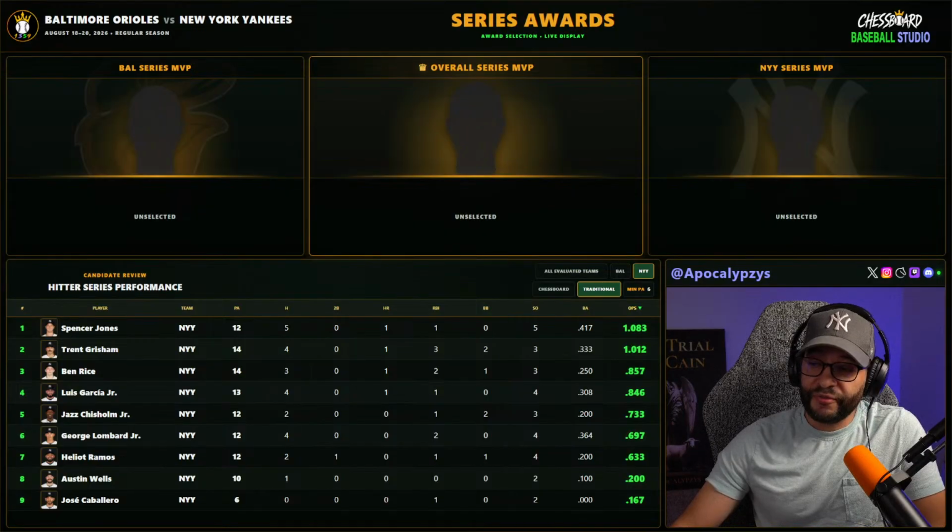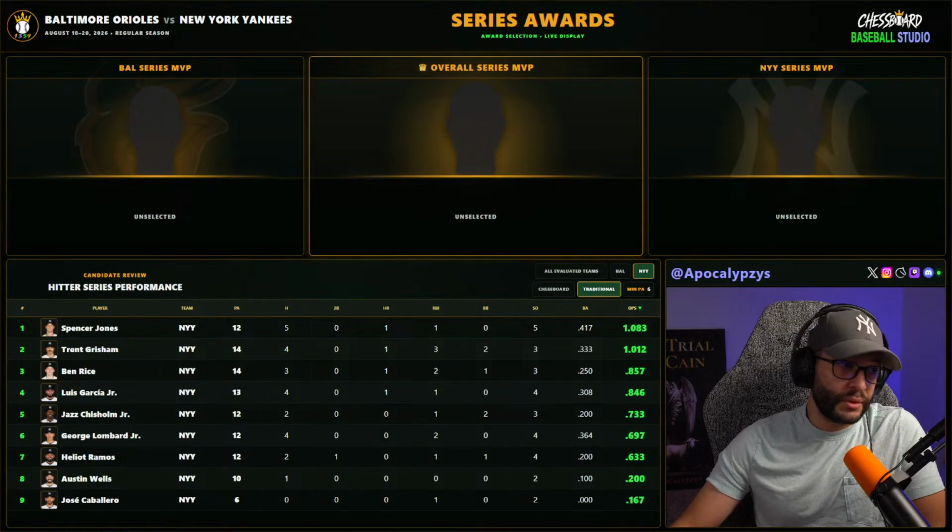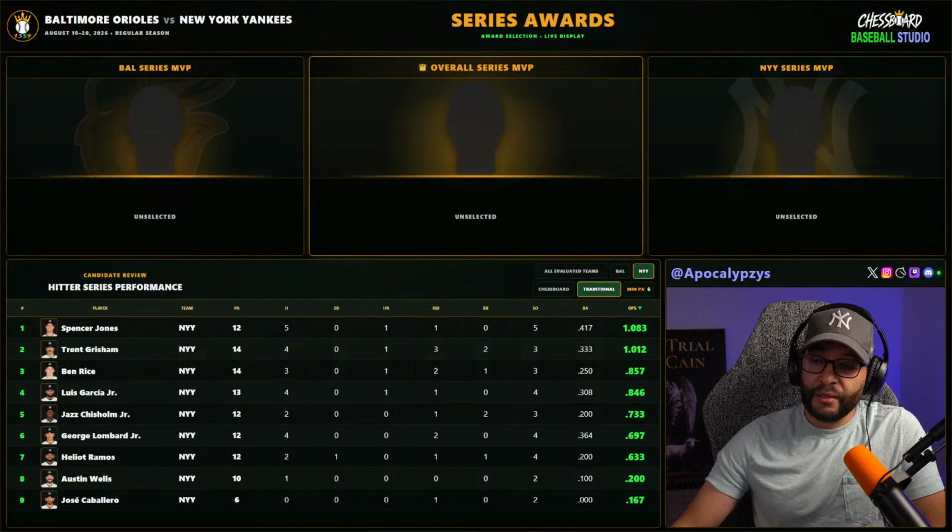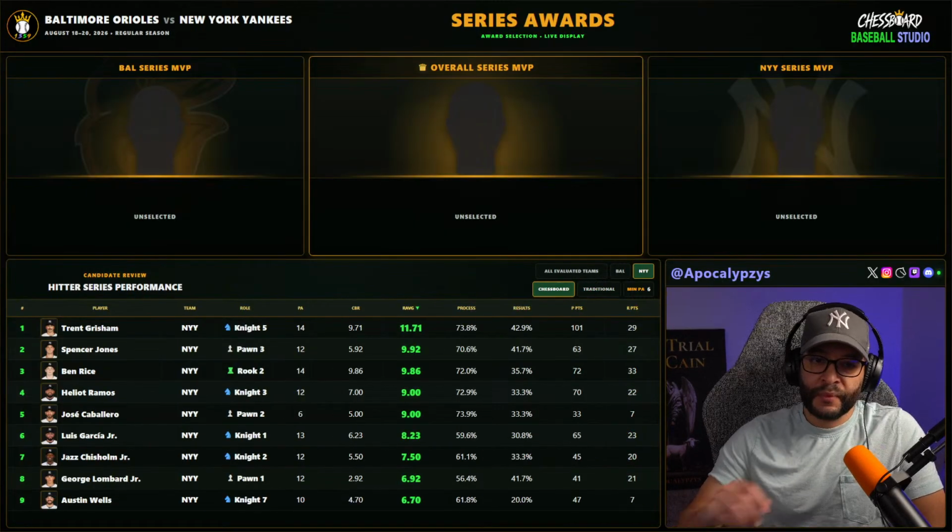Spencer Jones struck out 5 times, Grisham 3. So those 5 strikeouts are crazy. But those final numbers for Jones are actually really good. So a .417 batting average and over a 1.000 OPS. So Spencer Jones, 4 singles versus Grisham's 3 singles. Again, both of them homered. It's just Grisham 3 RBI. I feel like Grisham had the most impact in this series.